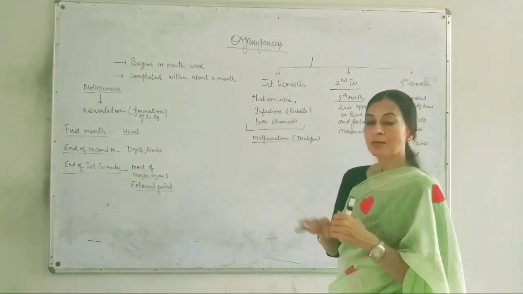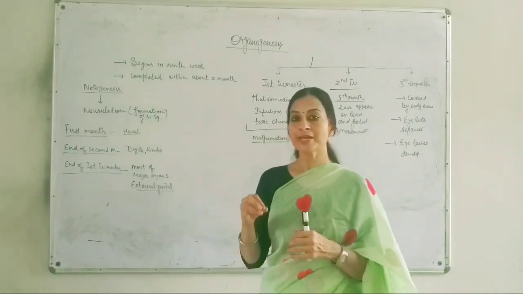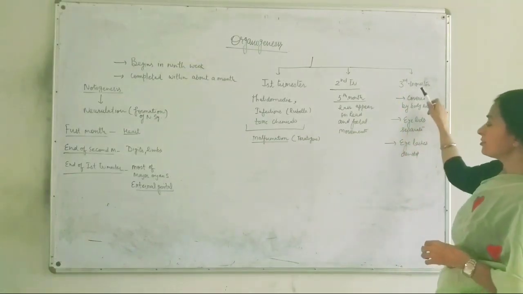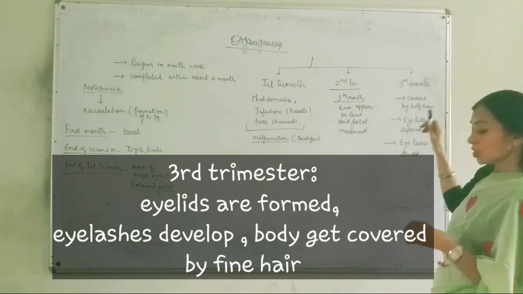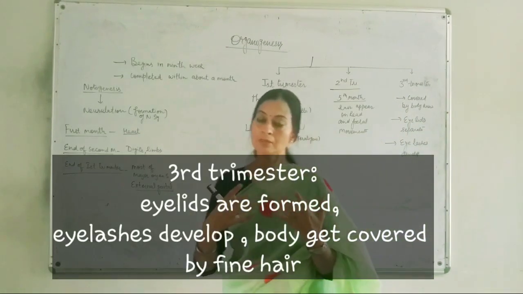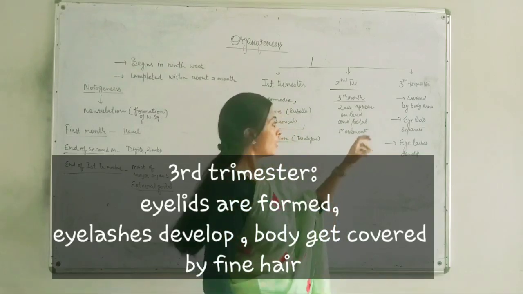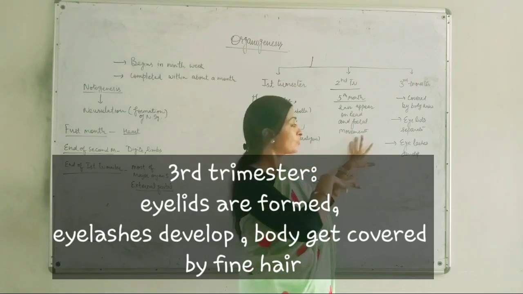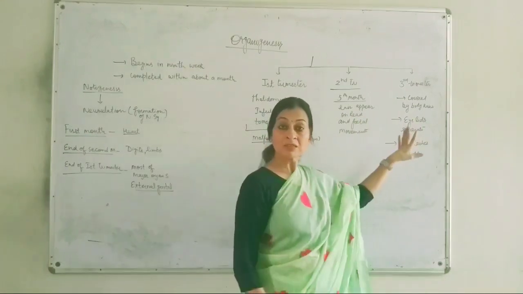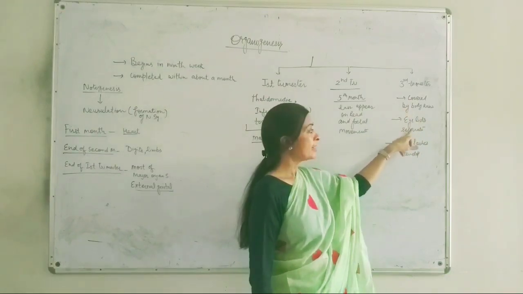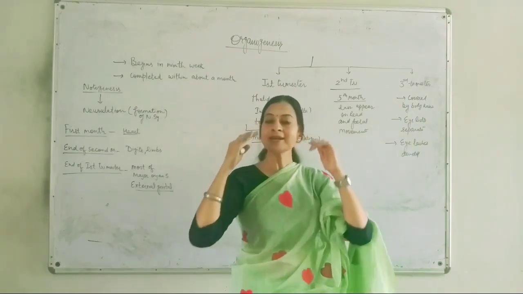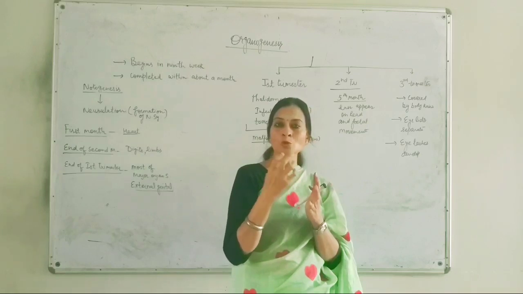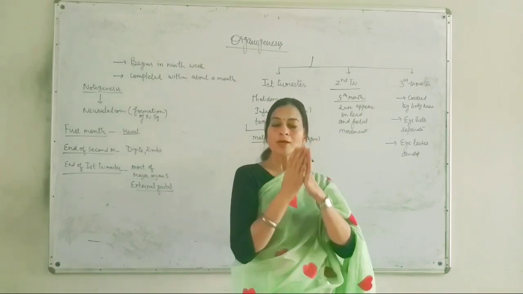When the second trimester ends, the third trimester starts, in which the complete body is covered by fine hairs. The eyelids, which were not present in the second trimester, are formed in the third trimester: they separate and eyelashes are formed.